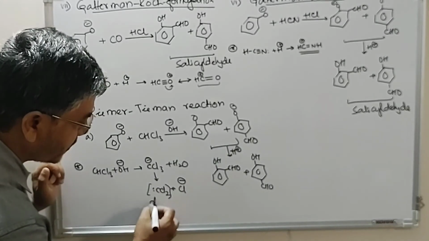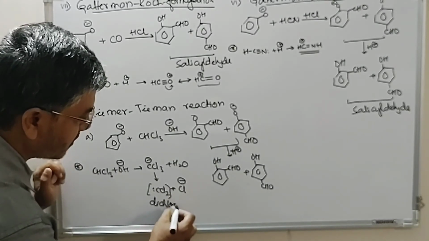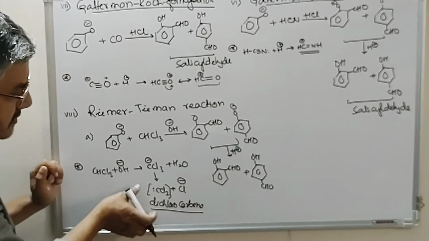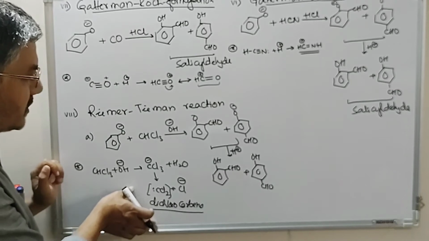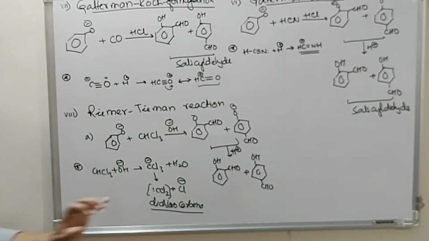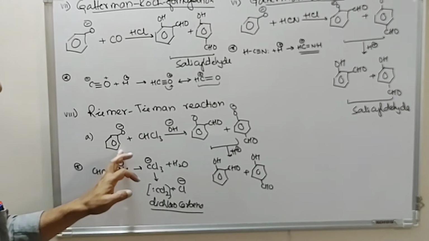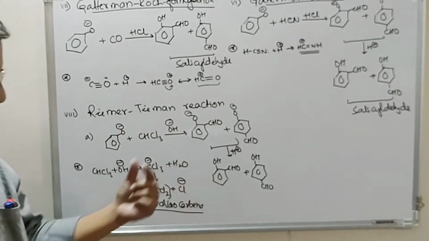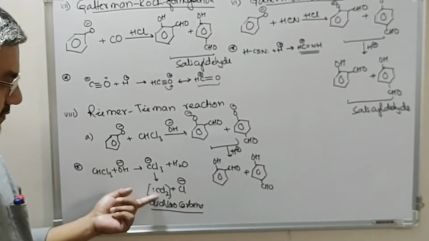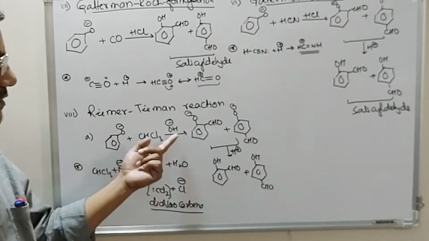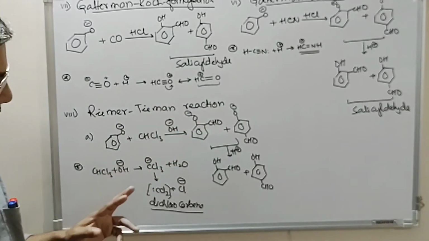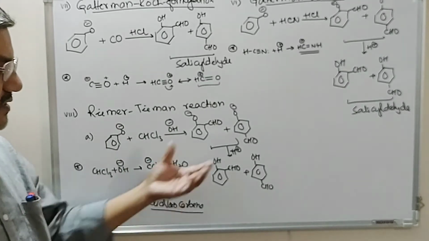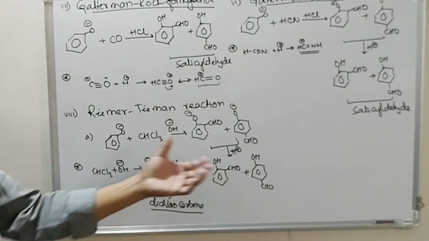dichlorocarbene. So dichlorocarbene is the intermediate formed in this reaction, and it reacts with this phenolic group at ortho and para position, followed by hydrolysis. When they react, we have a chlorine compound. On hydrolysis this gives you a geminal diol. The geminal diol being unstable, water is immediately removed and this gives you an aldehydic group.